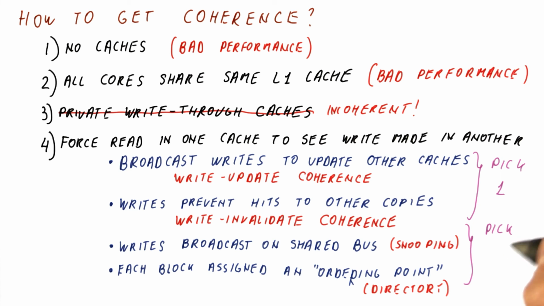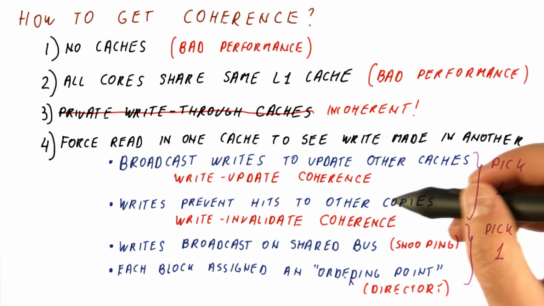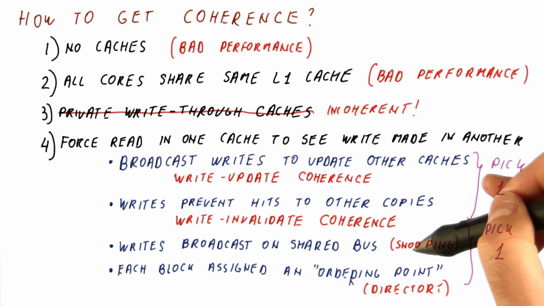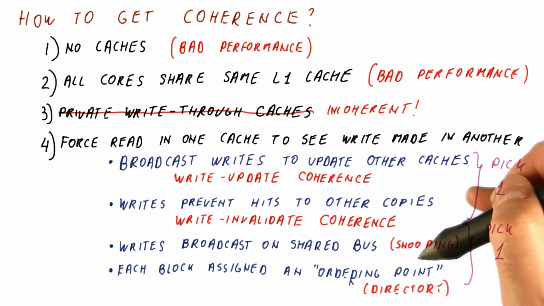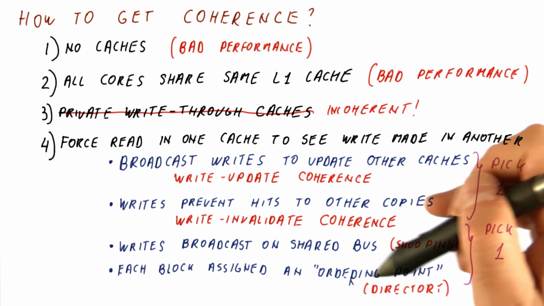So among these two approaches, we can also pick one. And indeed, all four possibilities are possible. So you can have write update with snooping, write update with directory, write invalidate with snooping, write invalidate with directory.